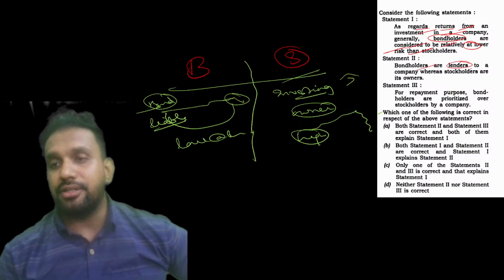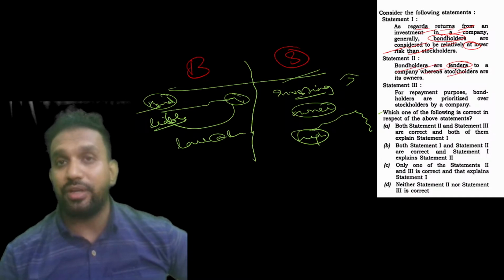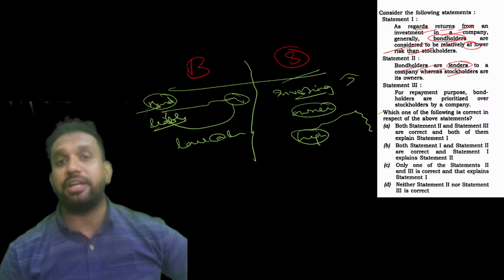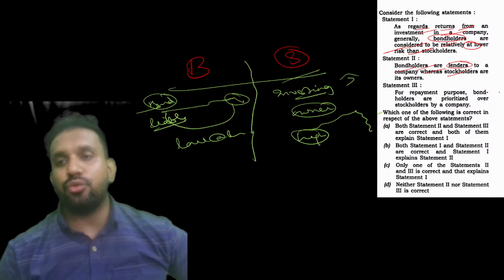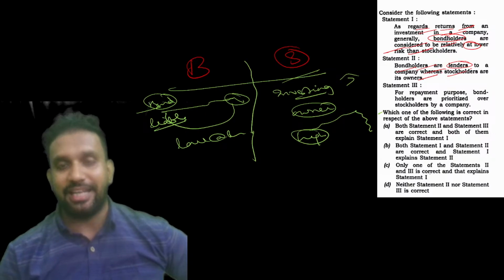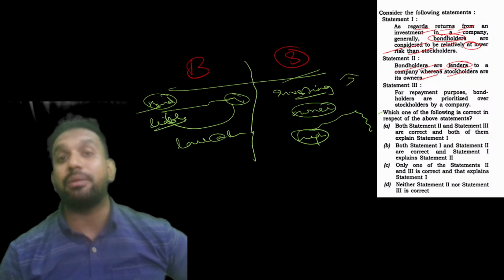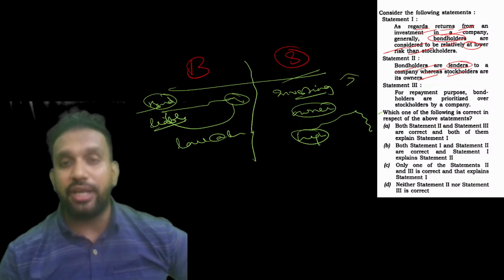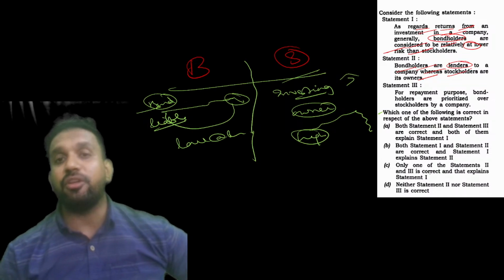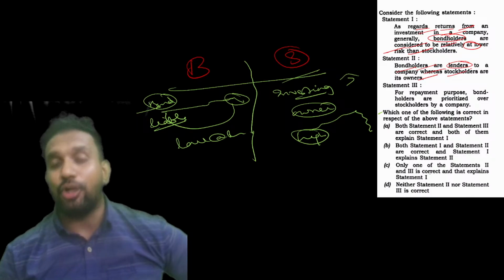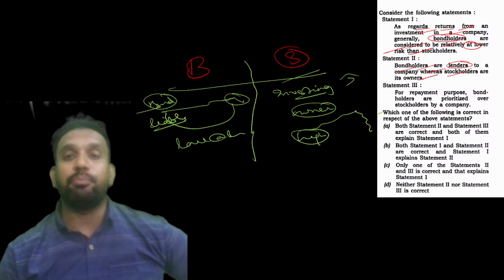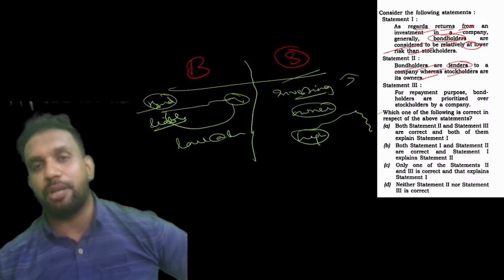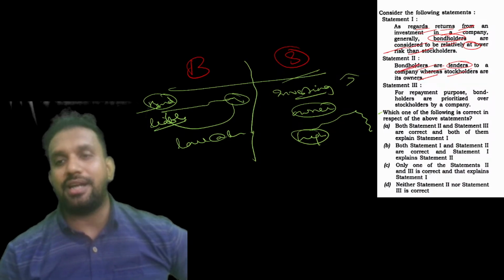Bondholders are lenders to a company, whereas stockholders are owners. Just now I told you that when you buy a share of a company, you are a partner. So that is true. Shareholders are like owners. Just like in Shark Tank India, they invest in equity. The moment they invest in equity, they are buying shares. When they buy shares, they become the owner. If the company loses, all their money is gone. If the company makes a profit, their money becomes double, triple, quadruple. Bondholders are basically lenders.